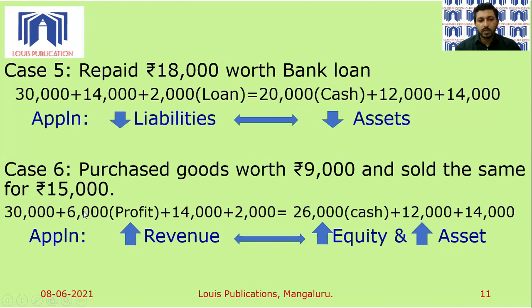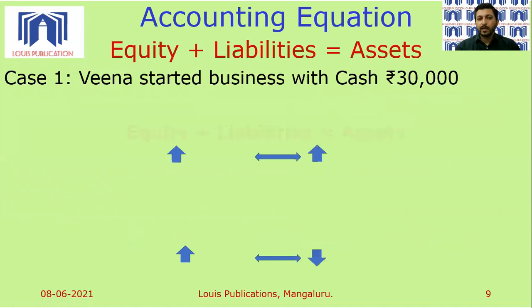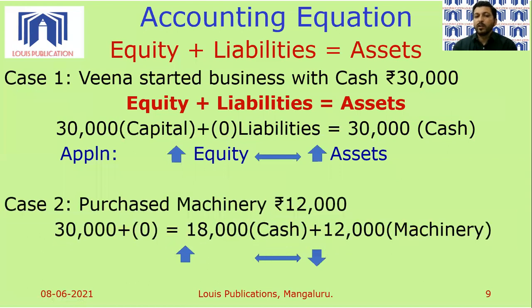Earlier it was 30,000. Now it is added, it will become 36,000. And at the same time, it also increases the asset value, which was 20,000 earlier. Now it becomes 26,000. So this is about the accounting equation game. So we have had different situations that we had taken. We had taken the first application, an increase in the value of equity will result in an increase in the value of an asset.